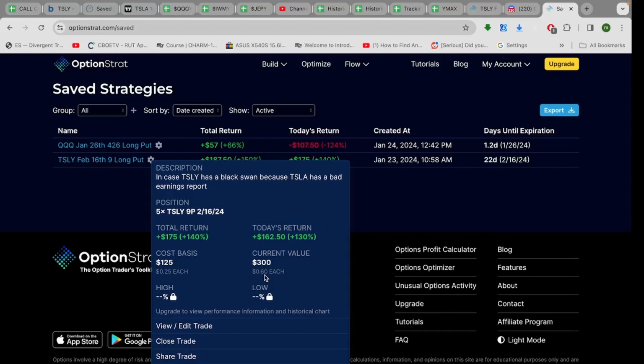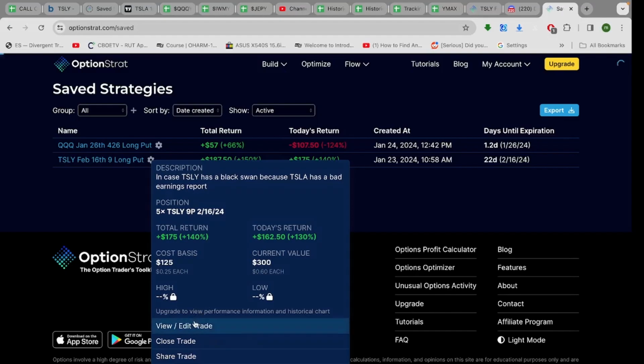We're going to sell 2 of them for 60 cents. That's going to get us $120. We just spent $125 initially. We're going to take all our money out of this trade, and we're still going to have 3 left, and we'll let them ride in case TSLY keeps dropping. But if TSLY doesn't keep dropping, we have our money back. So we're just going to basically turn this into a free trade.